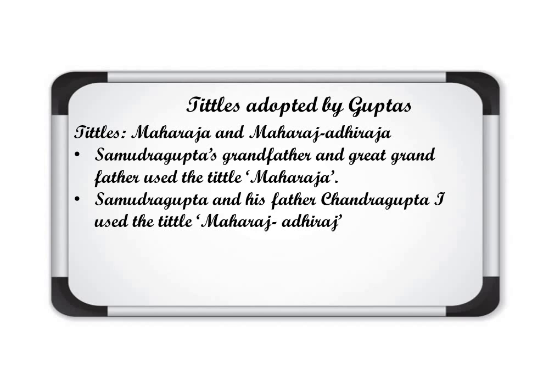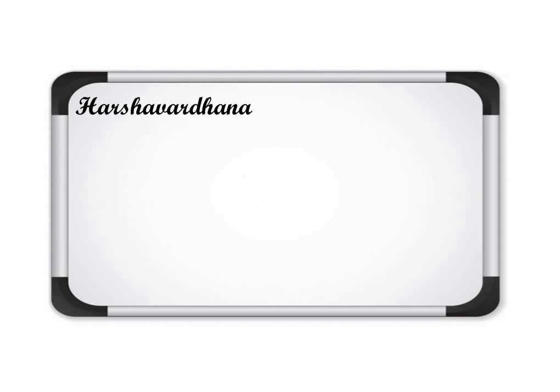So these were the titles adopted by the Guptas, and with this we have covered the Gupta Empire. We took the Prashasti first, then Samudragupta's achievements in war, then the Gupta genealogy. Clear? Then Chandragupta II. Now our next topic is Harshavardhana and Harshacharita.